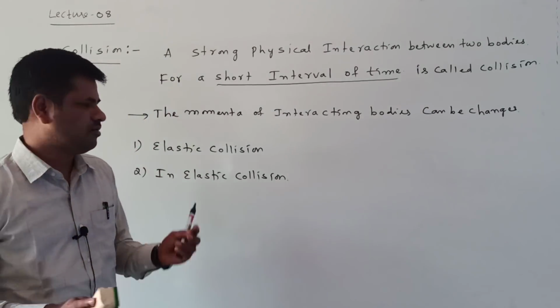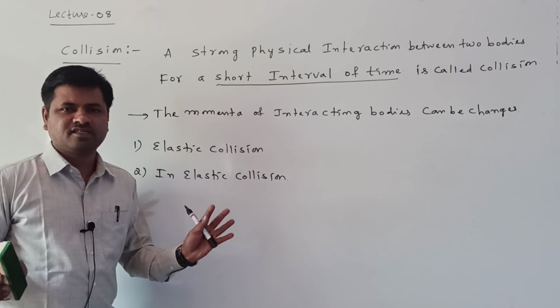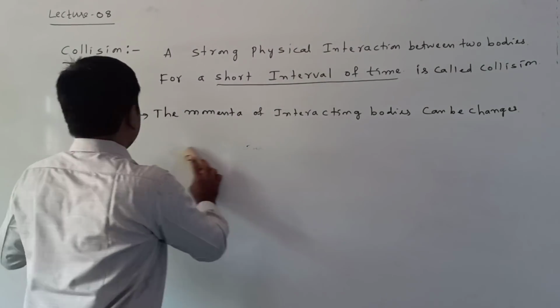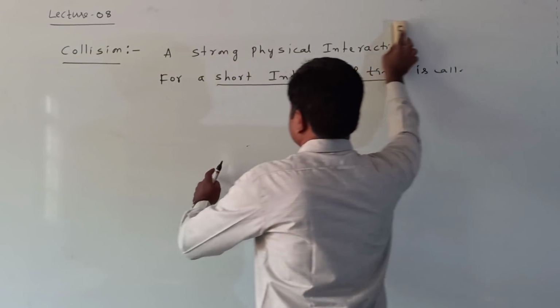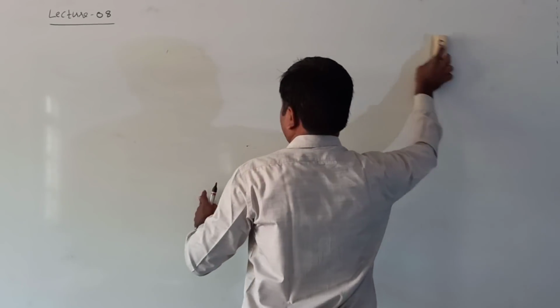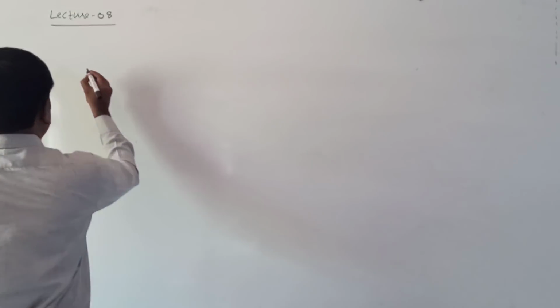Simply, we take two types of collisions, elastic and inelastic. First, I consider the elastic collision.